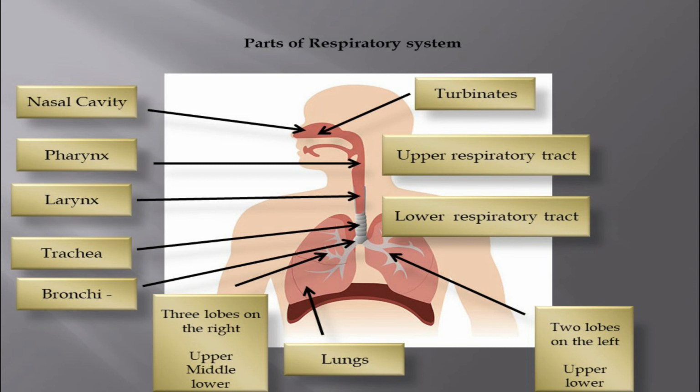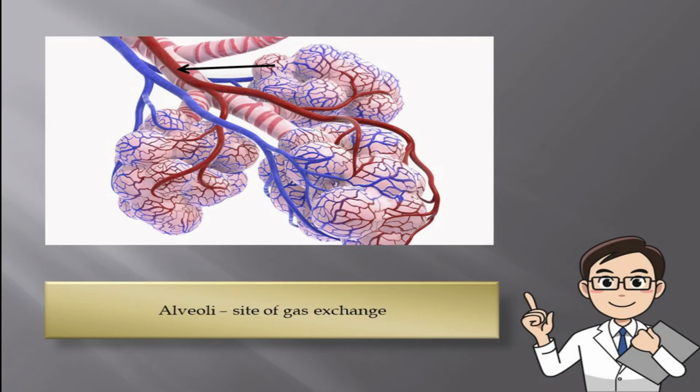And next are the bronchi, the two large tubes that carry air from your windpipe to your lungs that continue to branch around 23 times. And these branches are called the bronchioles, air passages inside the lungs that branch off like tree limbs from the bronchi. And these bronchioles form the alveoli. Here is the site of gas exchange.